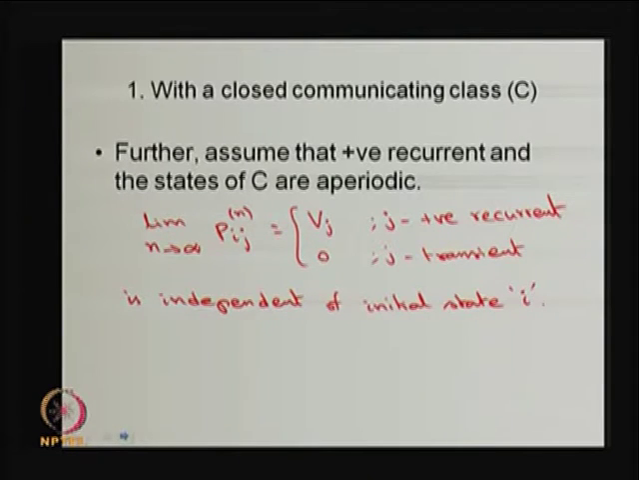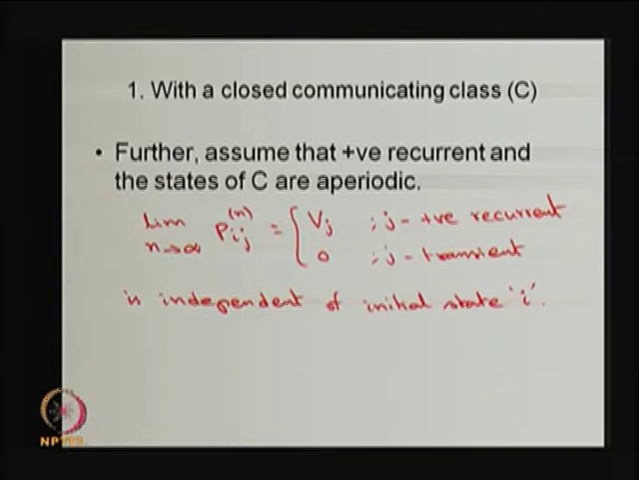Now, I am making a further assumption that states are going to be positive recurrent. So, already I made the aperiodic assumption. Now I am making one more assumption, that it is positive recurrent. Once it is positive recurrent, then the limiting probability, limit n tends to infinity, is going to be V j for the positive recurrent states, and for all the transient states the probabilities are going to be 0.